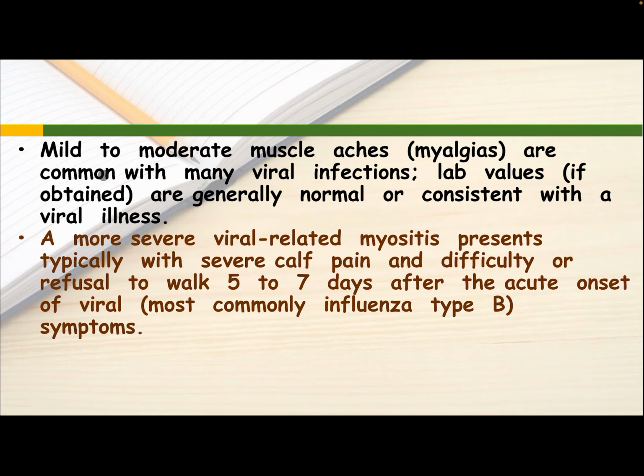Mild to moderate muscle aching, myalgia, is common with many viral infections. Lab values, if obtained, are generally normal or consistent with the viral illness. A more severe viral-related myositis presents typically with severe calf pain and difficulty or refusal to walk 5 to 7 days after an acute onset of viral, most commonly influenza B, symptoms.